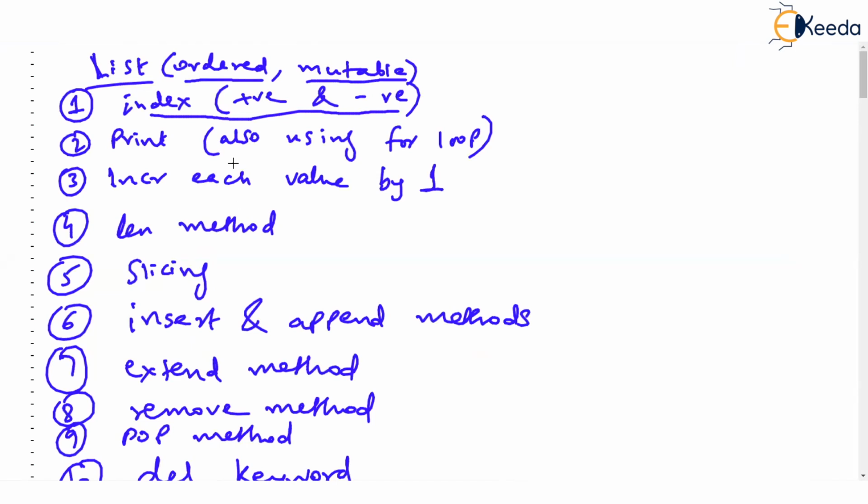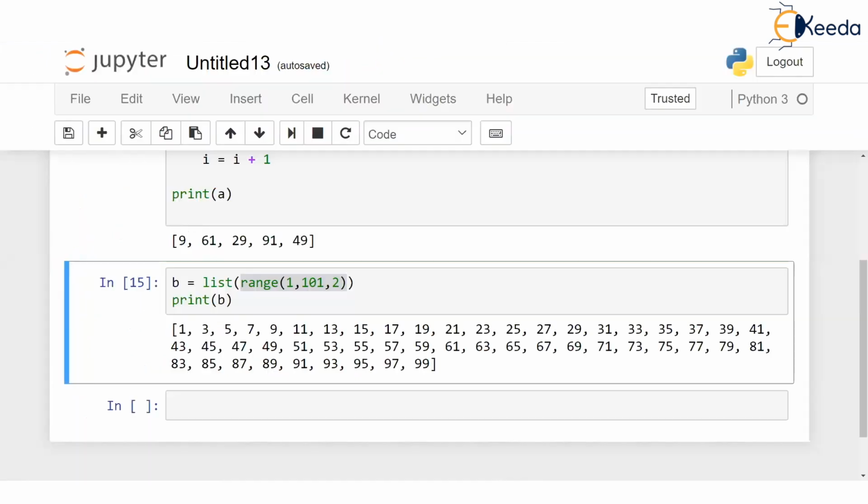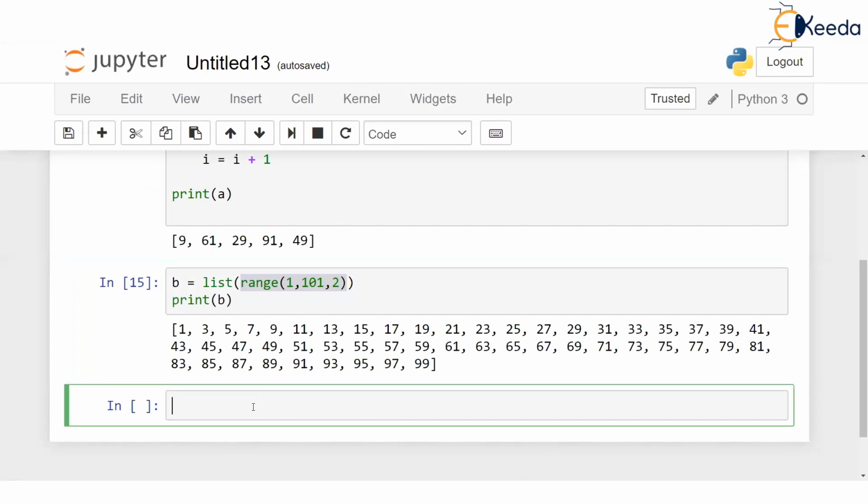Okay. See, we now know how to print the values using for loop. And we know how to increment each value by using a for loop. Now let's come to something called, there is a len method of the list. Just imagine I am having a list C, which has values, let's say 10, 20, 30, 40, 50.